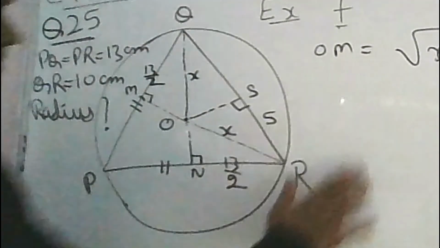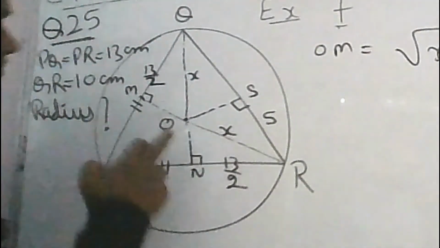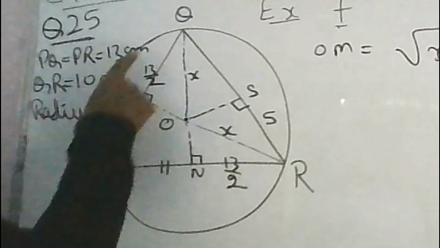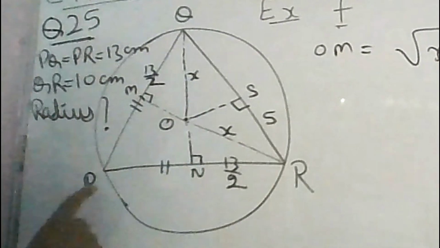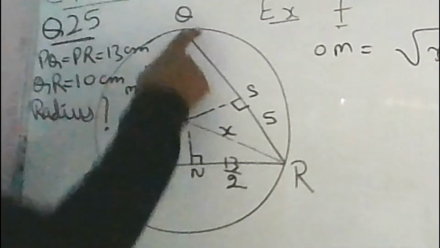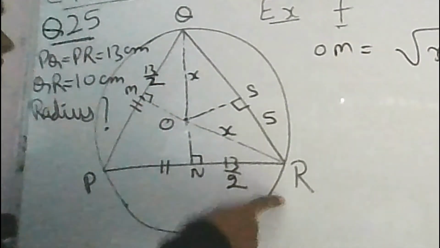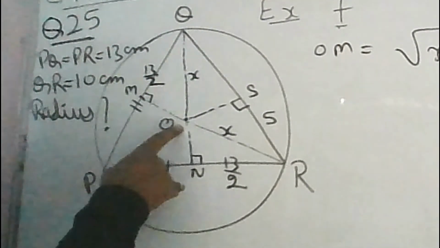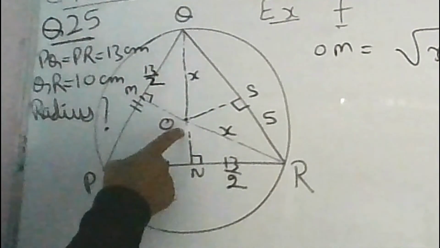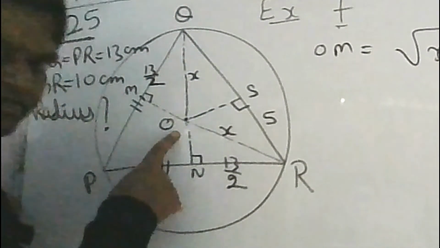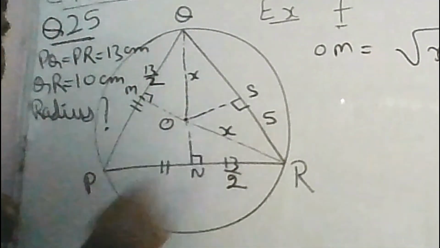So before we proceed further, in fact this is the definition of the circumcenter. You can see you have a circumcircle. Circumcircle means a circle which is touching all the vertices of the triangle. Center of a circumcircle is called the circumcenter, and circumcenter is the point of concurrence of the perpendicular bisectors.